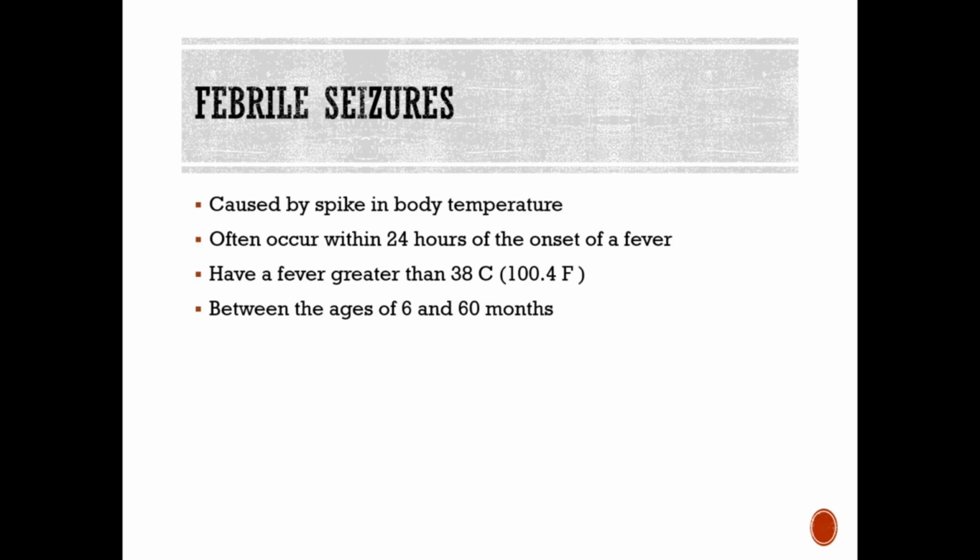They occur in young children with normal development without a history of neurologic symptoms. So it's important to note it's not how high the fever goes, but just that general spike of the temperature. So usually a child having a febrile seizure shakes all over and they lose consciousness. Sometimes the child may get very stiff or twitch in just one area of the body. The fever that's triggering this febrile seizure is normally caused by a viral process and less commonly by a bacterial infection.